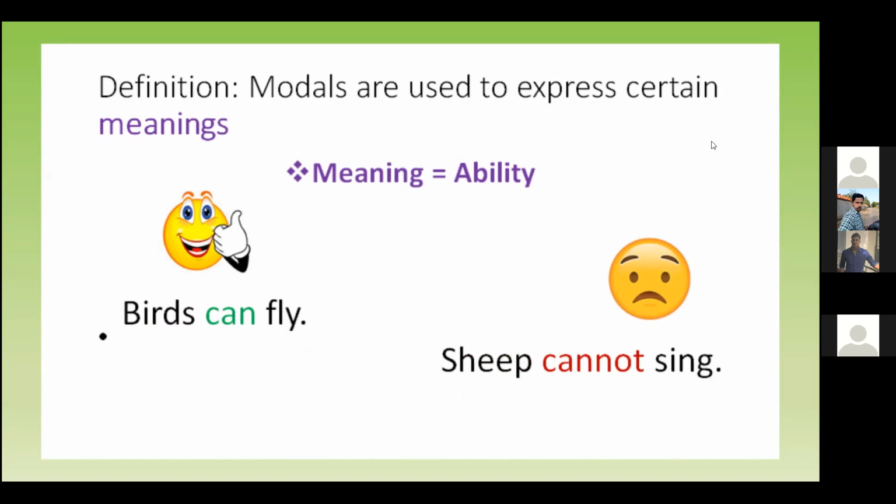Sing is the action verb again, and cannot is the modal verb. So sheep cannot sing, so it's not possible. It has no ability. They make sounds, that's all. Right? So birds can fly. So next slide.